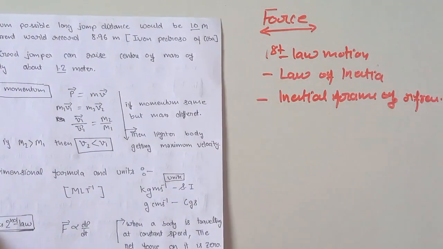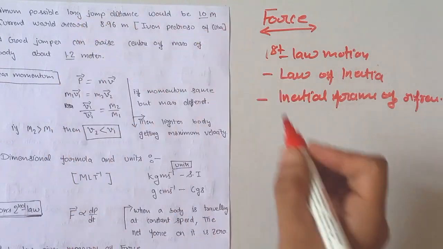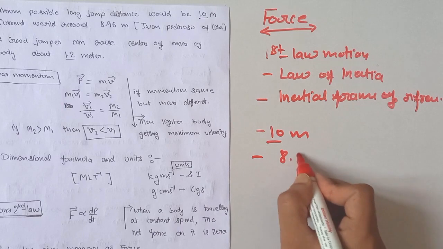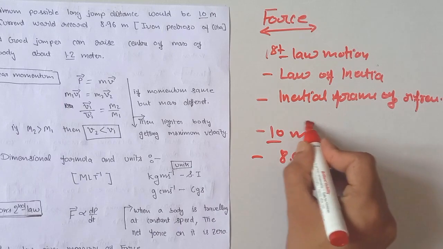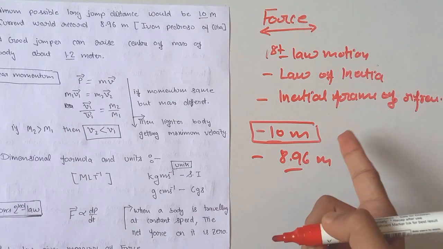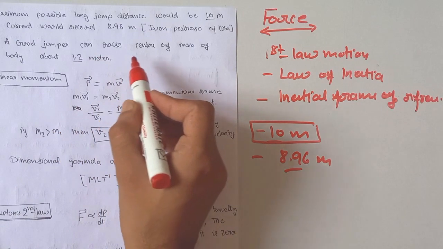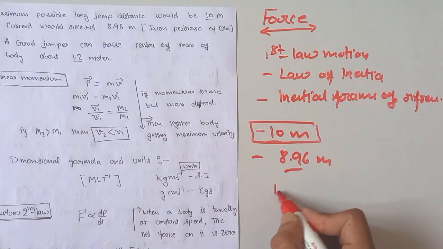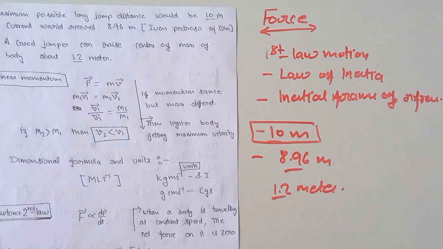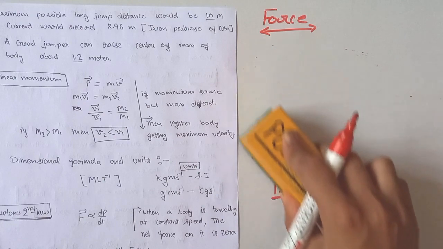Our next key point is that the maximum possible long jump distance would be 10 meters, and the world record is 8.96 meters. And a good jumper can raise the center of mass of the body about 1.2 meters.